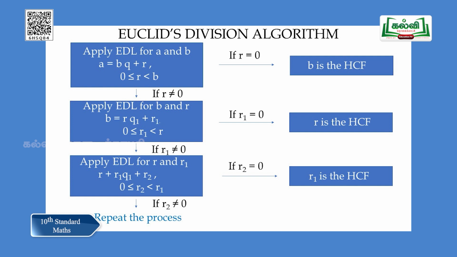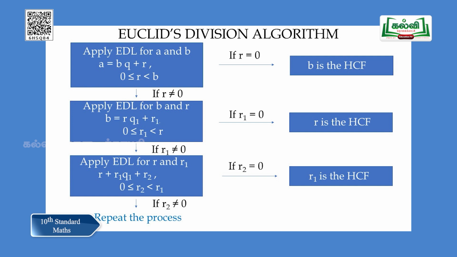That is, we apply Euclid's division lemma to B and R as B is equal to RQ1 plus R1. Here R1 should be less than R. Okay. Now, if R1 is 0, we stop here and we say that R is the HCF.